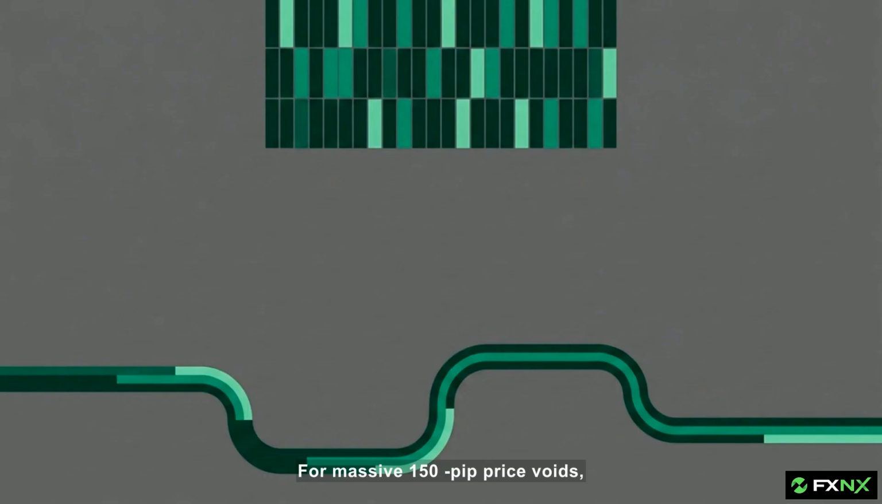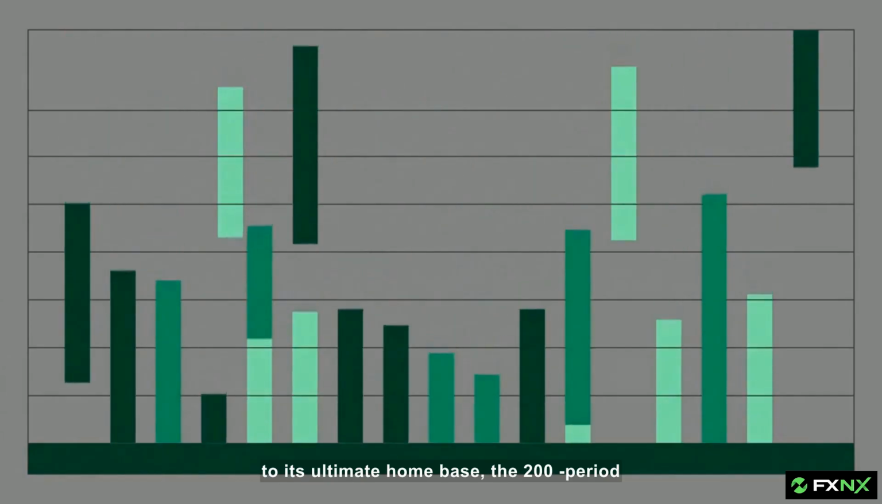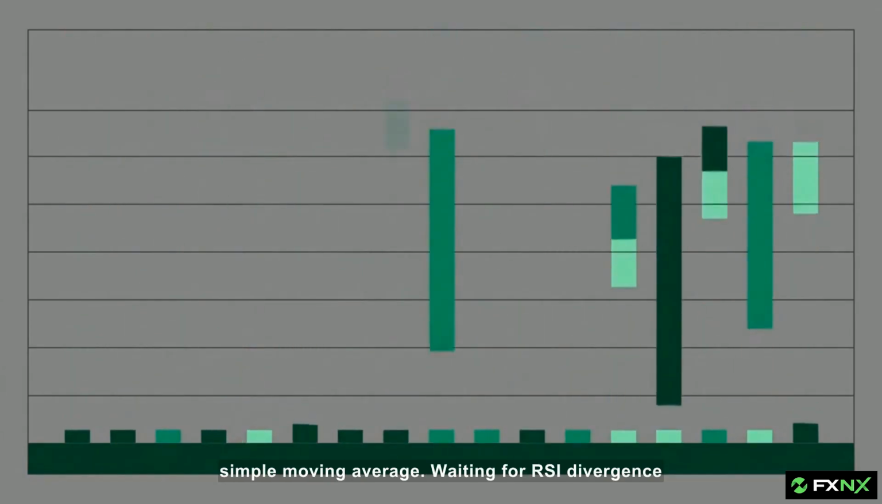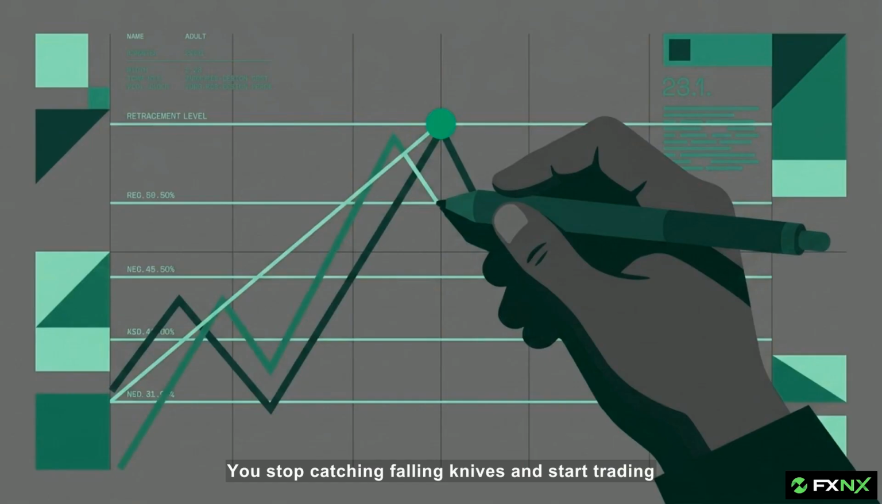For massive 150-pip price voids, the pull extends even deeper. Long-term gravity will drag the market all the way back to its ultimate home base, the 200-period simple moving average. Waiting for RSI divergence and targeting these specific moving averages separates amateur gambling from professional execution. You stop catching falling knives and start trading highly probable mean reversions.